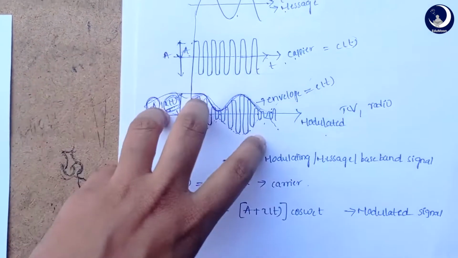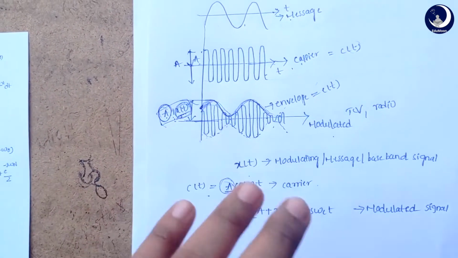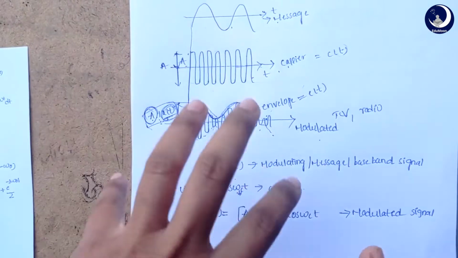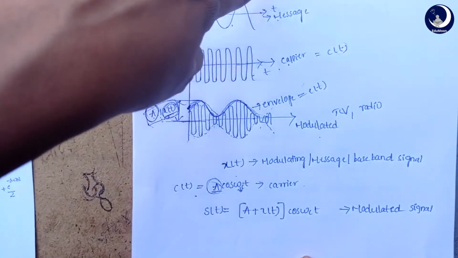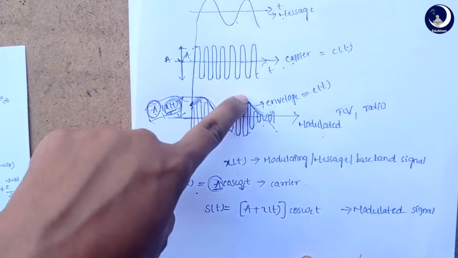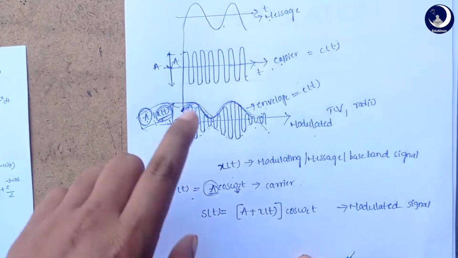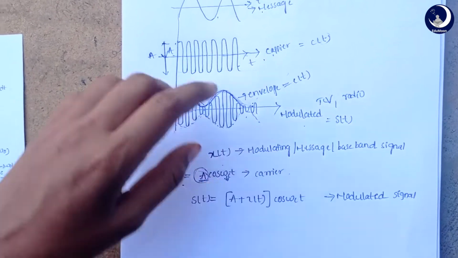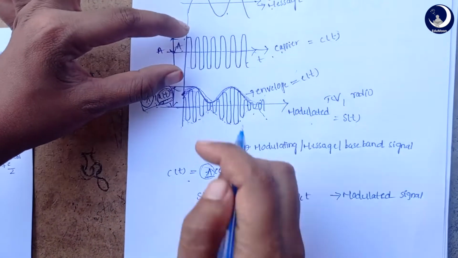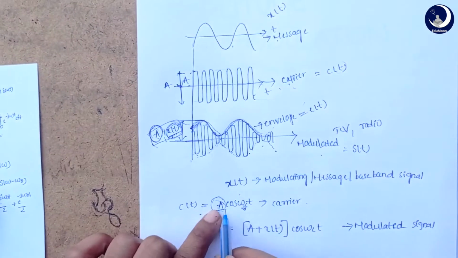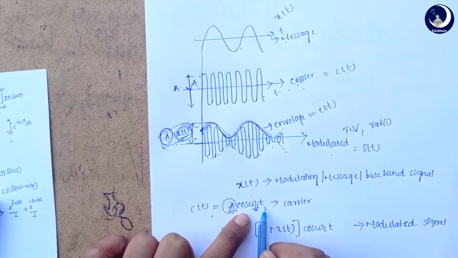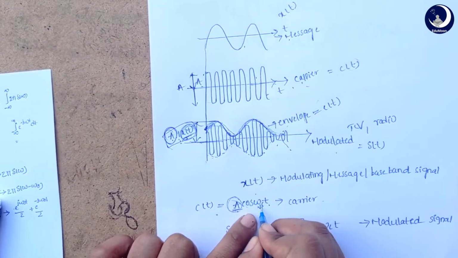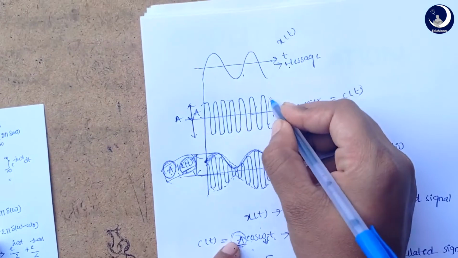So guys, in amplitude modulation, we need to know what is the message signal, which we consider as x of t, the carrier signal, which is considered as c of t, and the modulated wave, which is considered as s of t. We consider the carrier wave to be A cos omega ct, because this is a sine signal, right? So we consider that as cos omega ct, and we assume the maximum amplitude to be A.